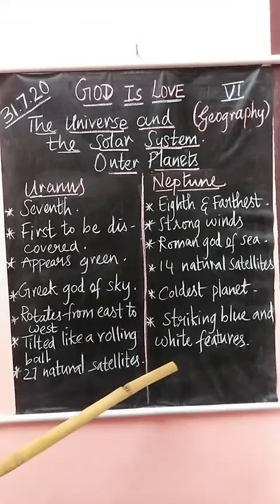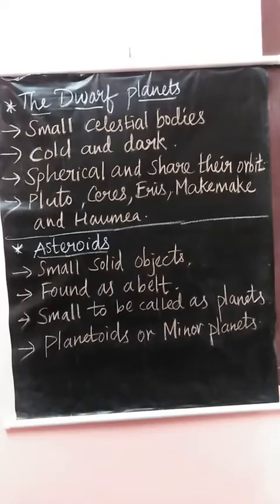Today we are going to see the other celestial bodies in the solar system. What are celestial bodies? Celestial bodies exist in the observable universe. It consists of billions of galaxies, stars, planets, comets, asteroids, meteoroids and natural satellites. These are collectively called celestial bodies, which are located far away from each other.